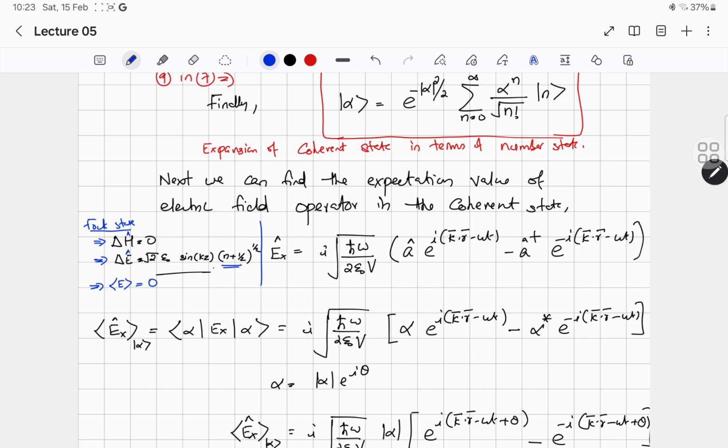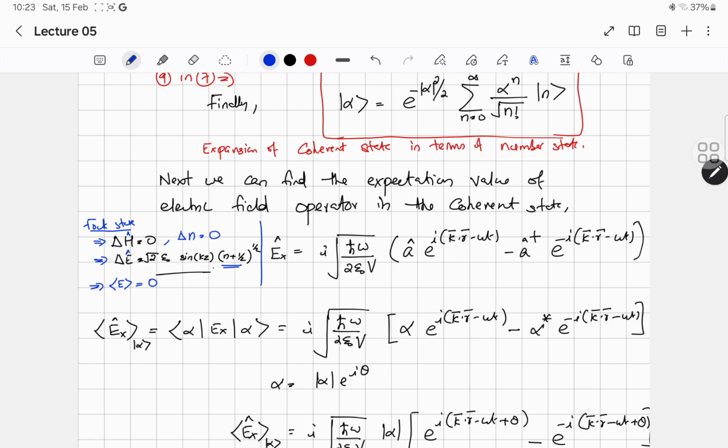It is the energy eigenstate, it has definite energy and a definite number of photons. So there is no uncertainty in the number of photons or the energy, but it has uncertainty in the electric field, and that uncertainty increases with the number of photons. For the Fock state, the uncertainty is minimum when the photon number is 0; the vacuum state has the minimum uncertainty, whereas it increases with the number of photons, and the expectation value of the electric field is always 0.